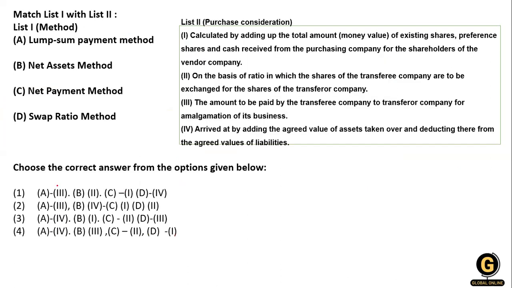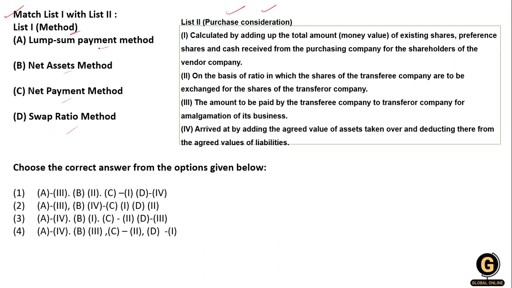Okay, the next question is a matching list. Here the method is given and the purchase consideration is given: lump sum payment method, net asset method, net payment method, and the swap ratio. What is the meaning of that purchase consideration? Why do we have to use this method? So we just match this concept.